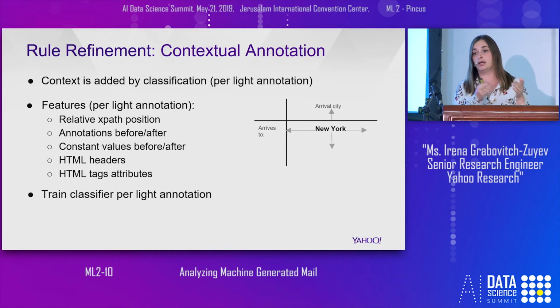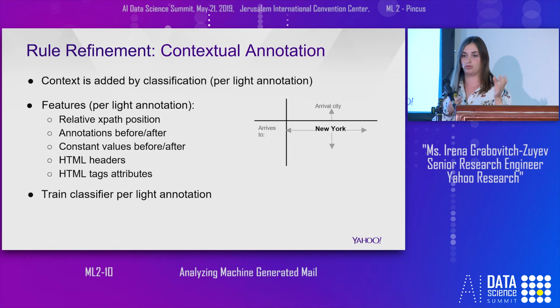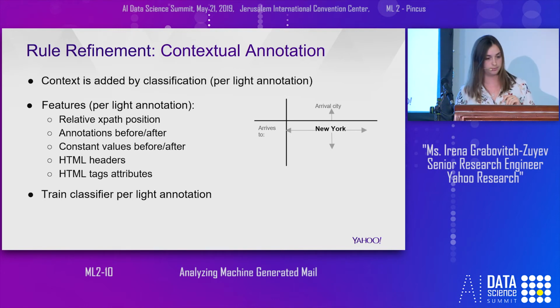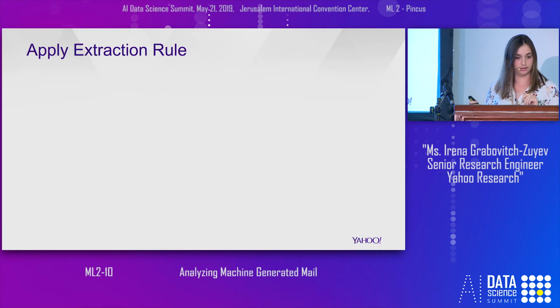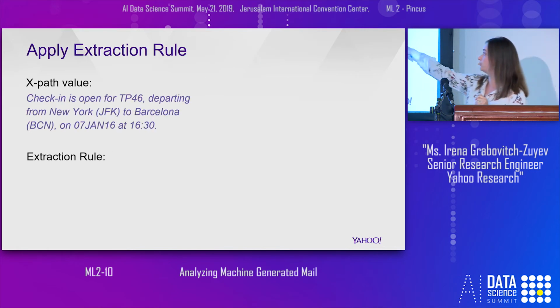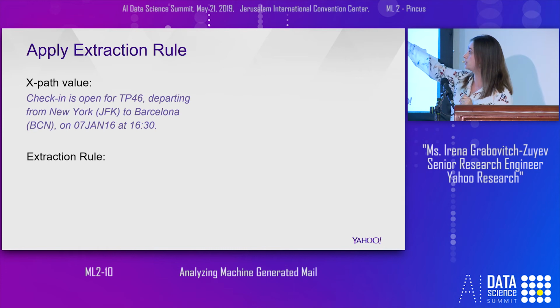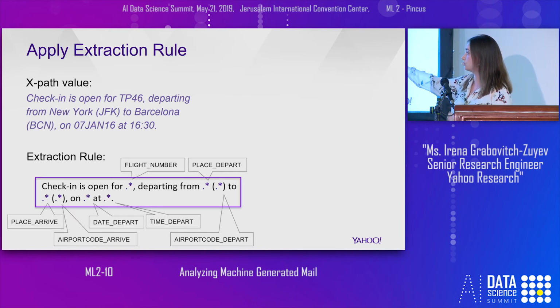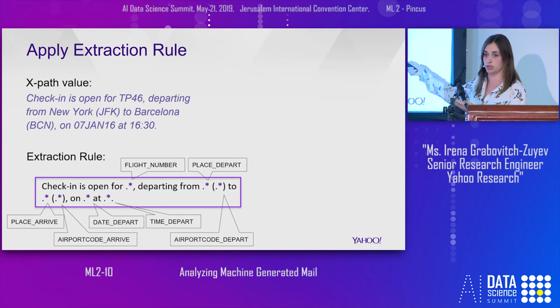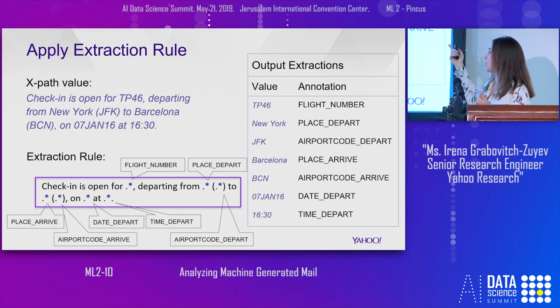For the purchase class, we trained from date to date booking and date purchase. So this is an example of text from a message for a specific XPath, and this is the extraction rule with the associated contextual annotations. We switch the light annotations to contextual ones, and this is the output we received. For example, TP46 is a flight number, and so on.